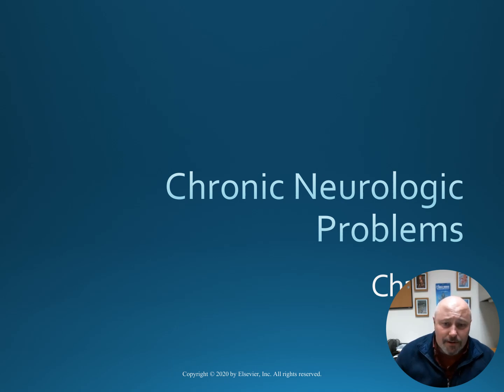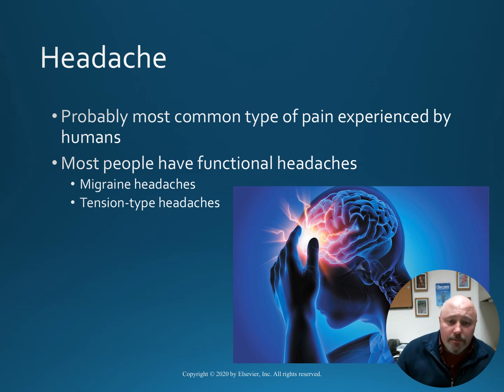Chapter 63 Chronic Neurologic Problems. We'll start with a headache, probably the most common type of pain experienced by people. And most people have functional headaches, meaning either migraine headaches or tension type headaches.